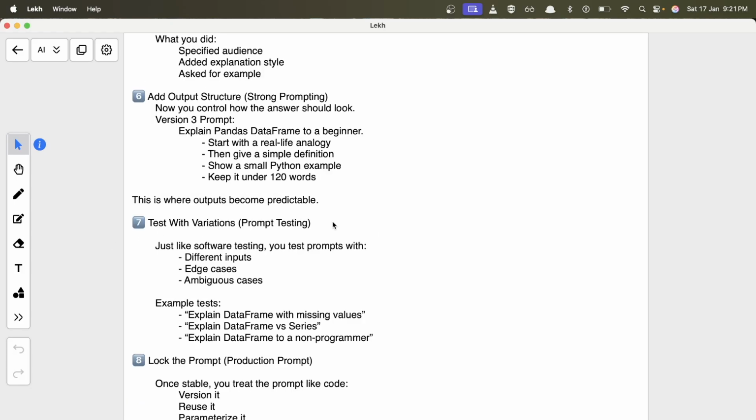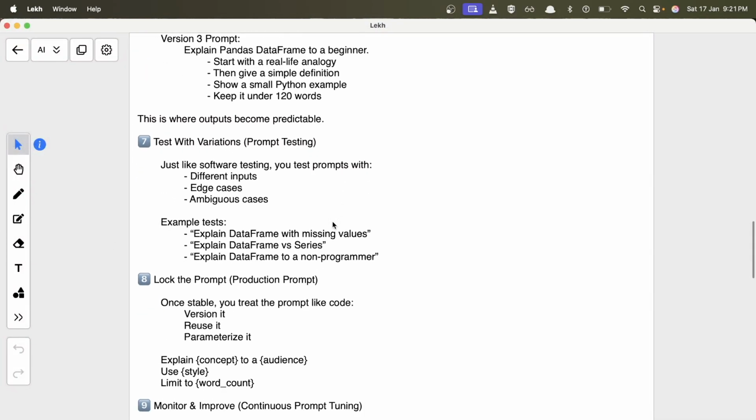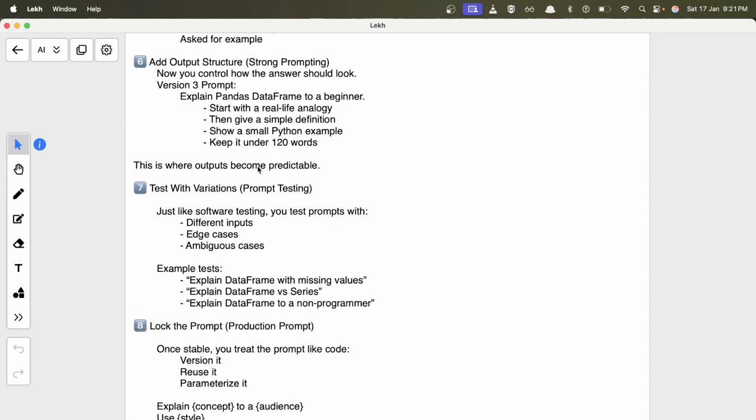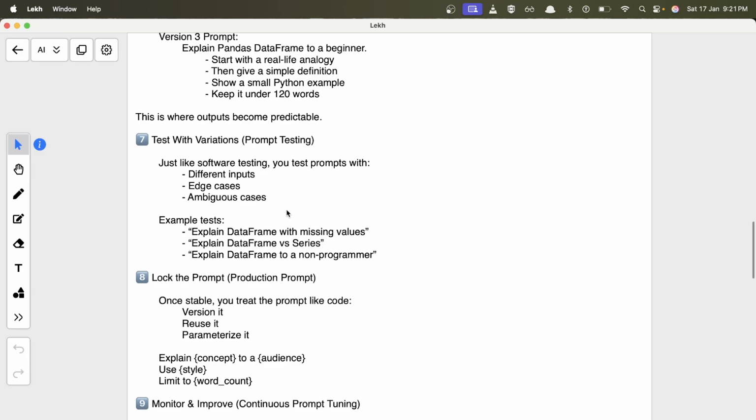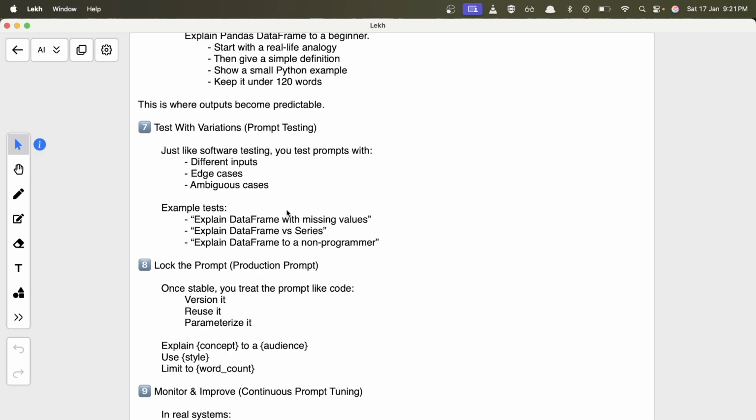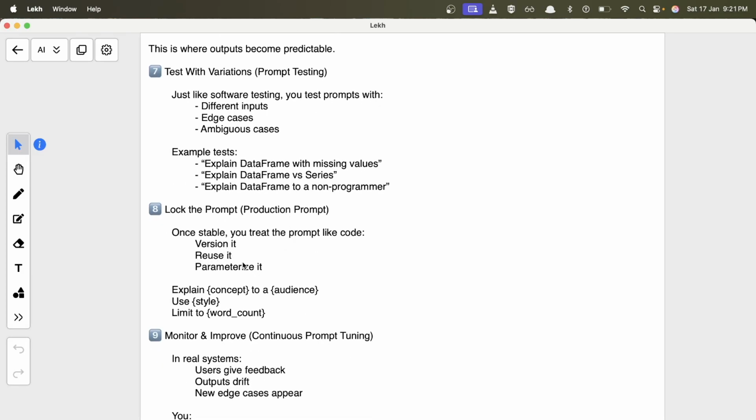As your prompt becomes more refined, more controlled, and more structured, the output becomes predictable. You will not know what the response will be, like the exact words, but you can predict what the structure of the output will look like. So you then test with different variations, like different inputs, different edge cases, ambiguous cases, all those things. You try the prompt in different ways, and whatever prompt you find is more suitable for your problem, you log that prompt and you version it and reuse it, or maybe parameterize it.